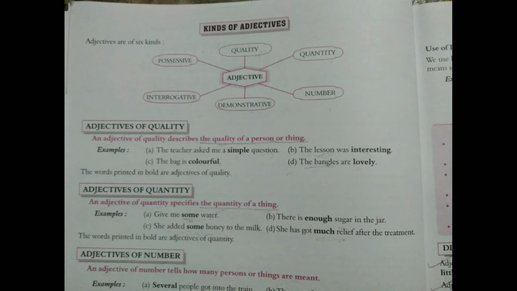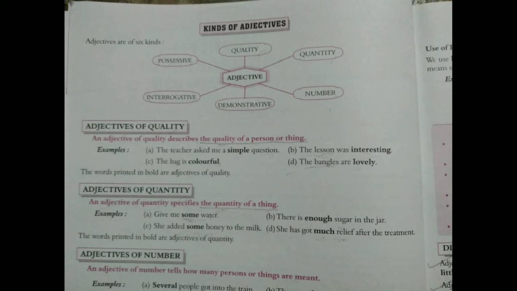To know what is adjectives of quality, we ask question how, or what type of the noun or pronoun is, that answer will be adjective of quality. So remember the question: when we ask how, answer is adjective of quality. When we ask how much, it gives the answer of adjectives of quantity.